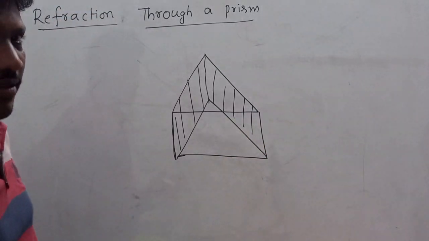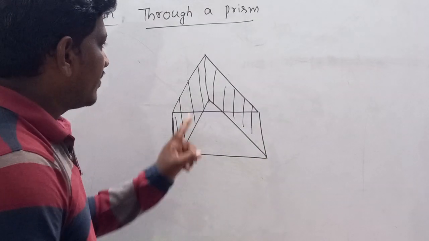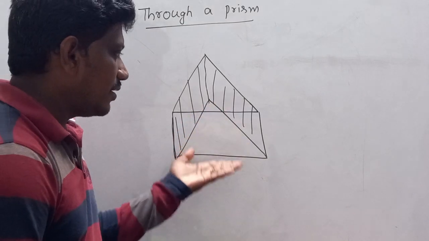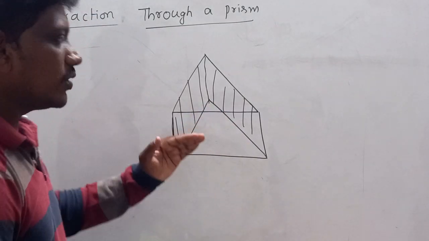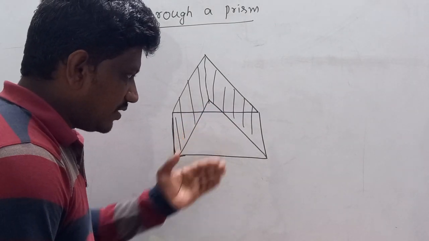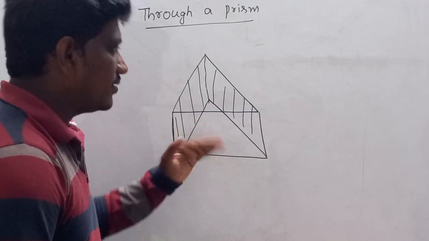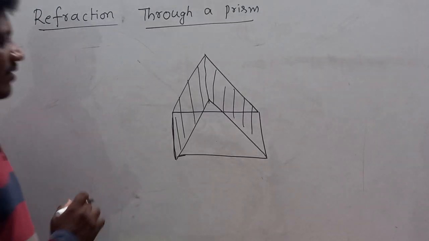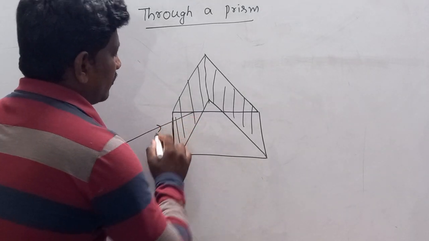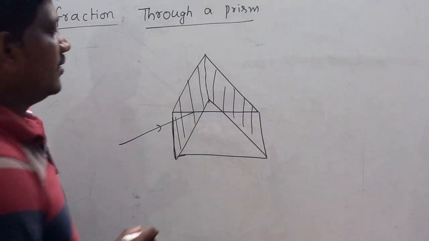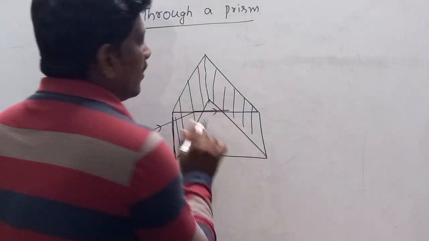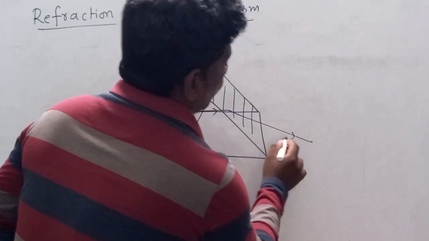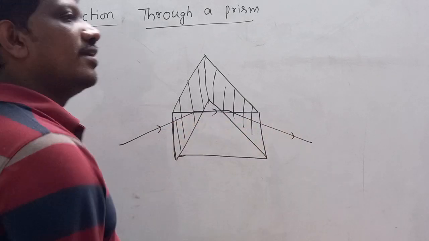Totally, prism is having three rectangular surfaces, this one and base, and two triangular surfaces, this side face and the other side face. When light ray is incident at one of the refracting surfaces, it enters into the prism and is refracted out as an emergent ray.